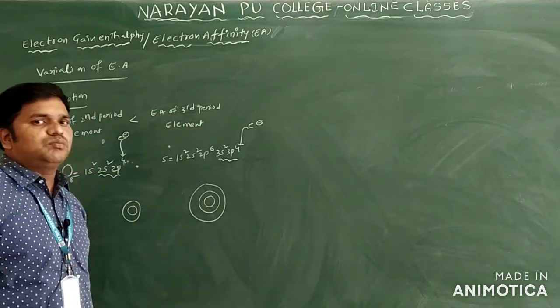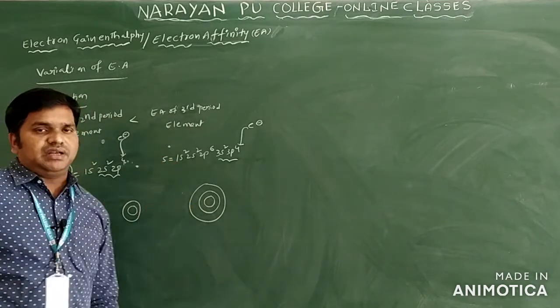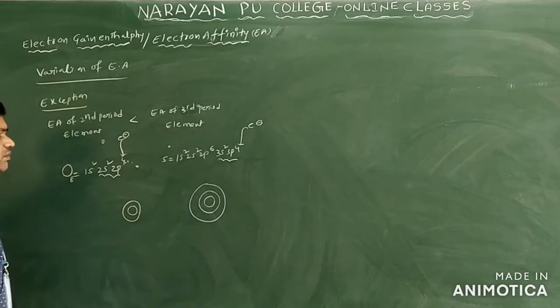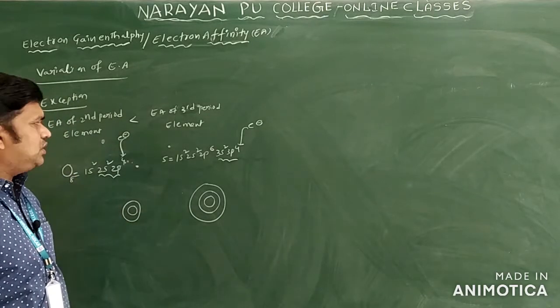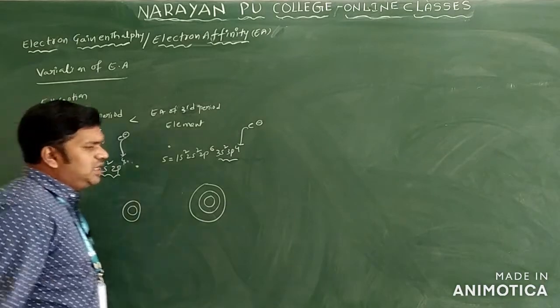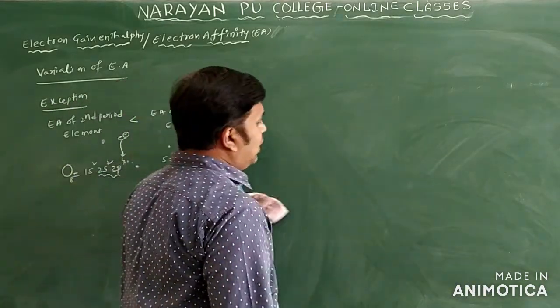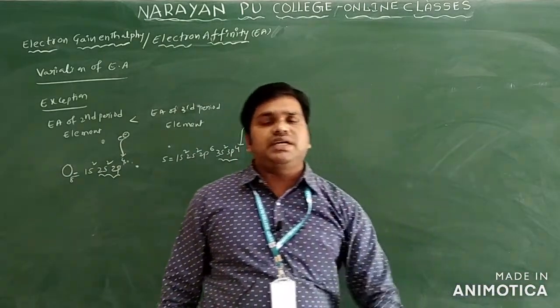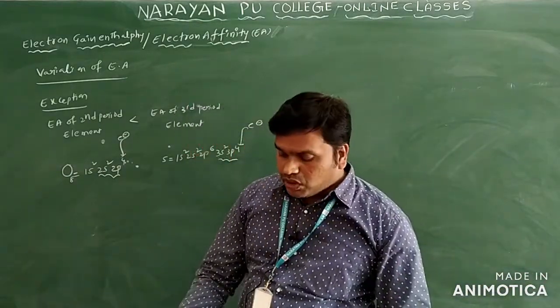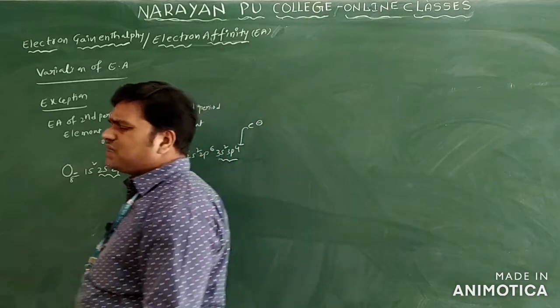The size will be more in the case of third period elements. But in the case of second period elements, the size will be less only. The electron enters into the 2p subshell only. Whenever the electron enters into the 2p subshell, what happens here? Because of the small size, they have more repulsions only.